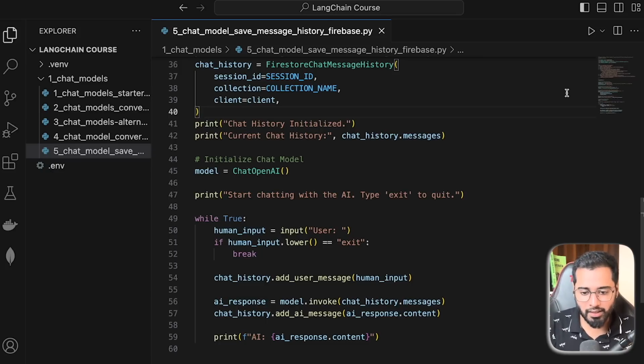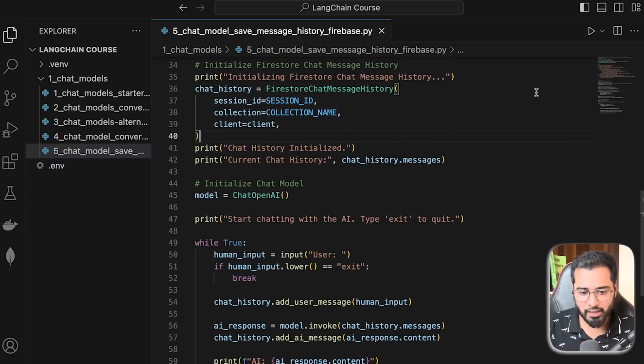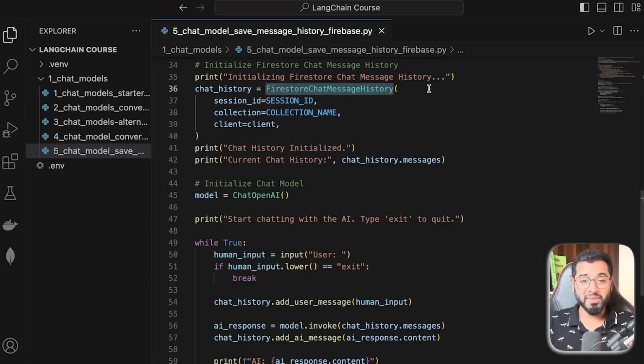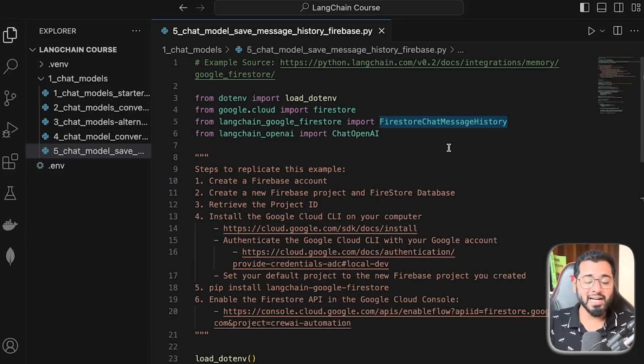And this particular class, the Firestore chat message history class, abstracts away a lot of the complexities. So it enables very smooth communication between LangChain as well as Firestore, right? And that brings us to the conclusion of chat models. So I hope you now have a pretty good understanding of how chat models work and how you can build production grade applications by storing your messages in the cloud.